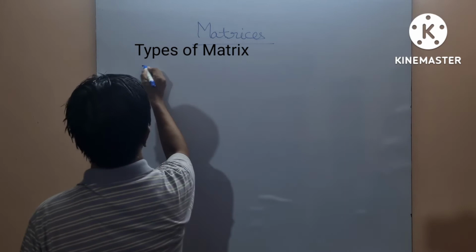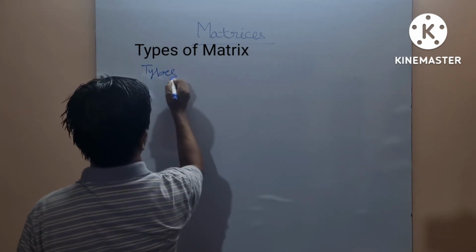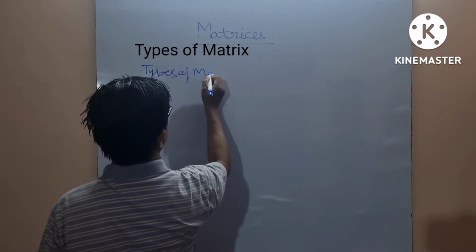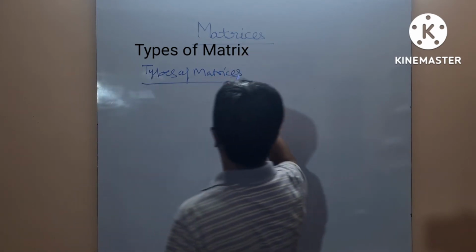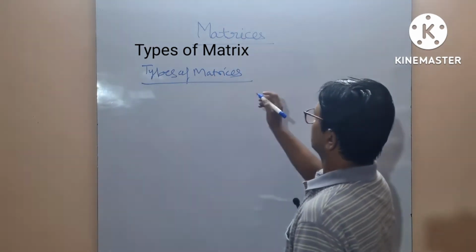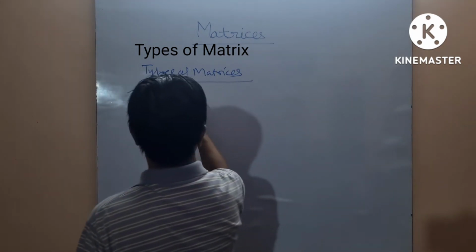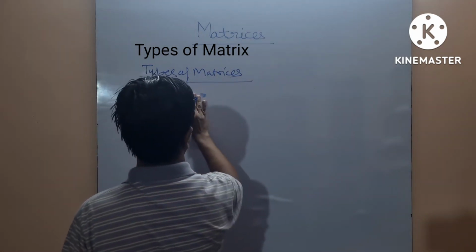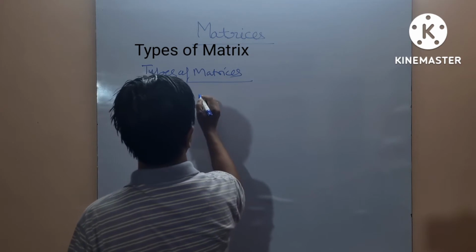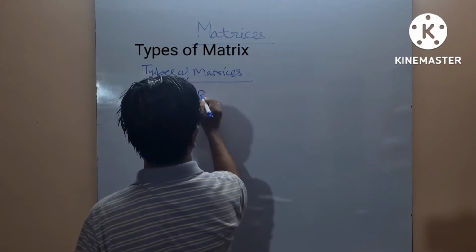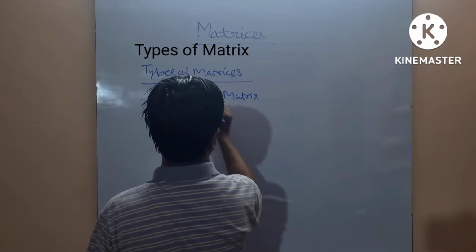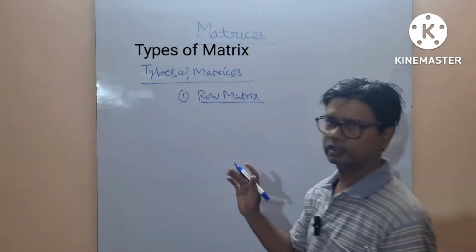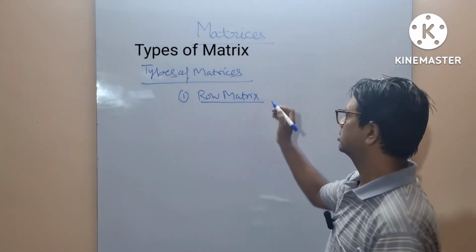Types of matrix. Matrices is the plural of matrix. Row matrix: a matrix in which there is only one row is known as a row matrix.